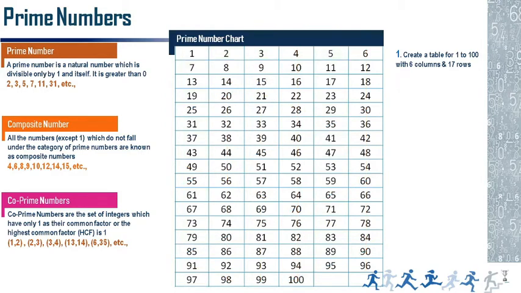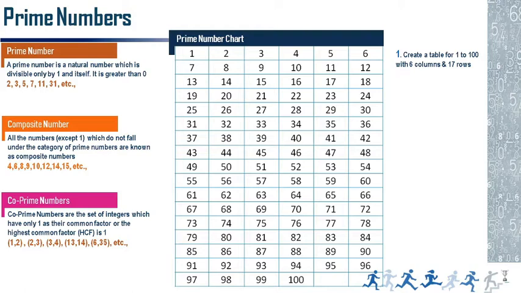See, so many questions they will ask on the prime number. Natural numbers, composite numbers and all, you know that. Only on prime numbers will they ask direct questions. That's why we are giving so much importance to the prime number. How to find prime numbers, the chart: you should know up to 1 to 100.